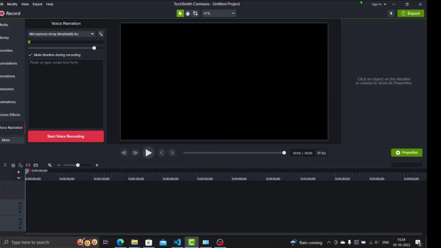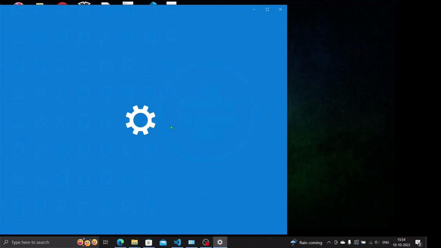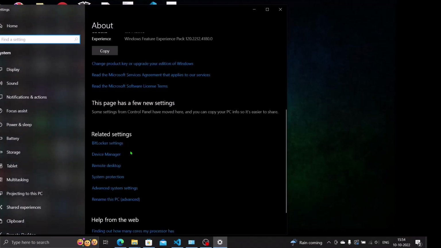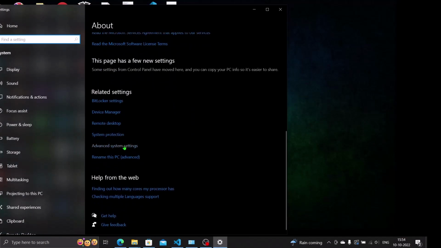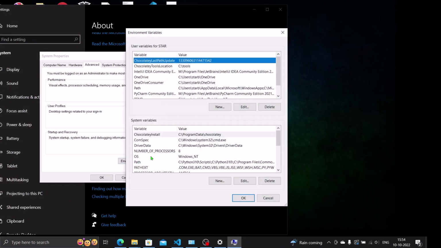Now just go to properties, and here you have the advanced system settings. Go to the environment variables, and now be very careful over here.